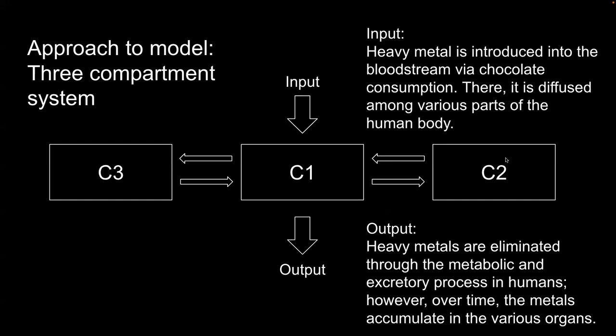So we're going to approach the model using a three-compartment model. There we have an input, which is how the heavy metal is introduced into the bloodstream via chocolate consumption. There it is diffused at various rates among the different parts of the body, which represent the different compartments. And we have an output, which is how the heavy metals are eliminated through the metabolic and excretory process in humans. However, over time, some of these organs are going to accumulate these metals, and this is what we're trying to observe.